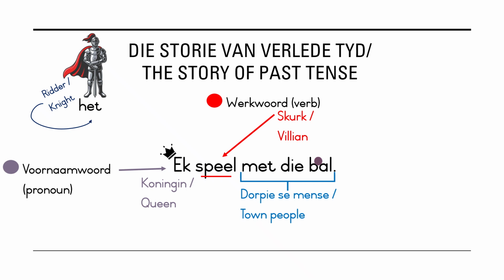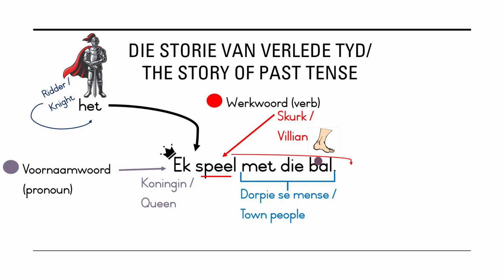And het has a very important job. He needs to stand in front of the queen at all times and make sure that nothing can harm the queen. So that's what he's going to do. But he is so upset with this villain that he decides that he's going to kick him out of the town with his foot. But are we still safe? I mean, any villain can come back into the town. We need someone that can protect the whole town.